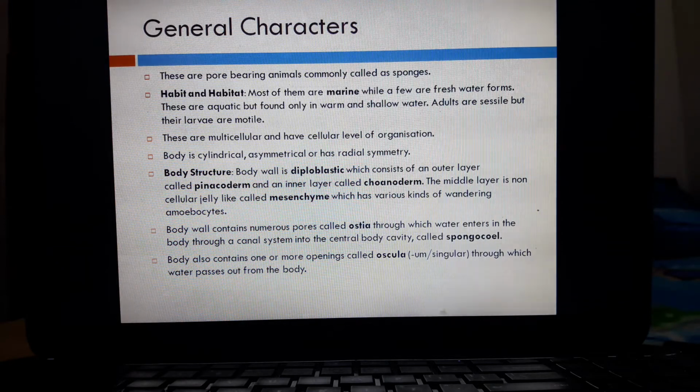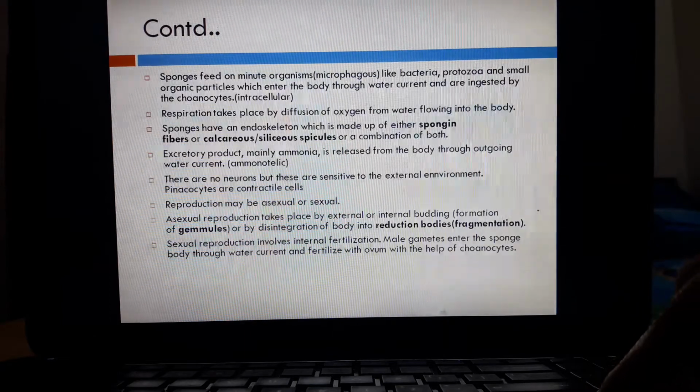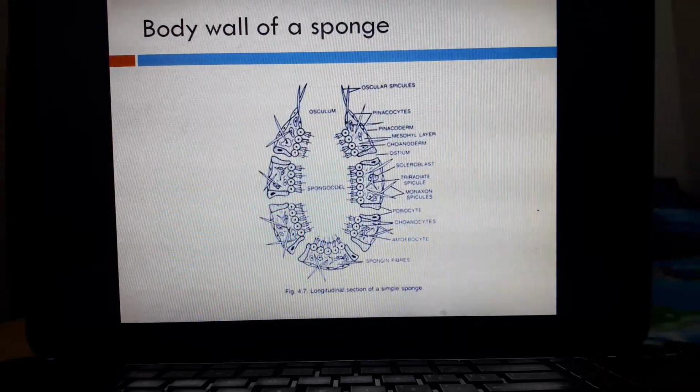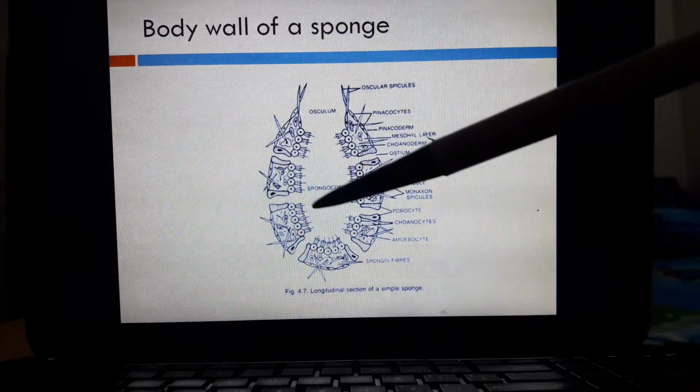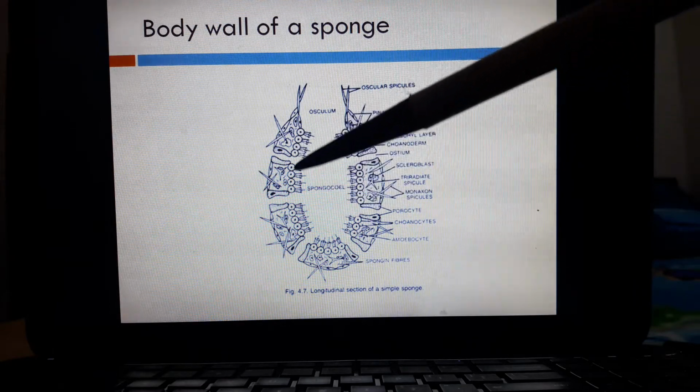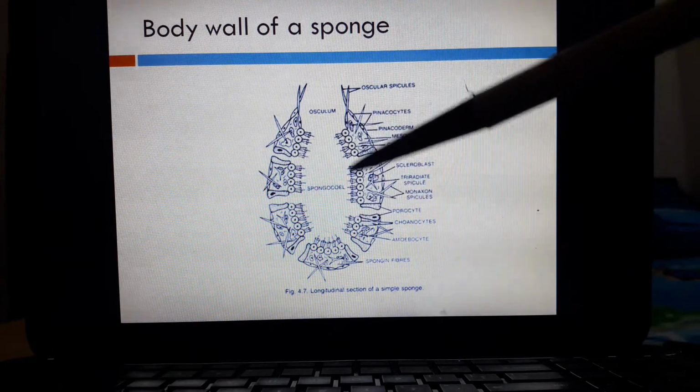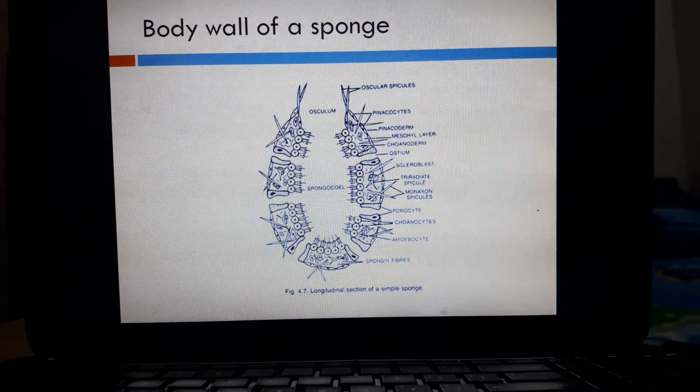The body wall of the Porifera consists of a number of pores called ostia, through which water enters the body through a canal system into the central body cavity called spongocoel. So the body cavity of the sponges is known as spongocoel. This cavity, which you can see here, is lined by the choanocytes. It is known as spongocoel.